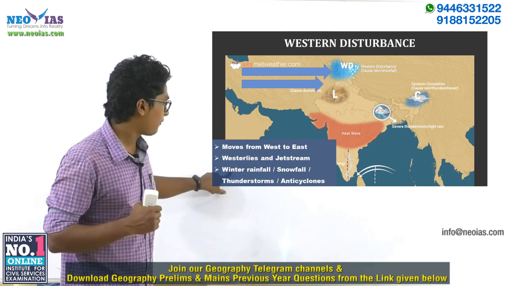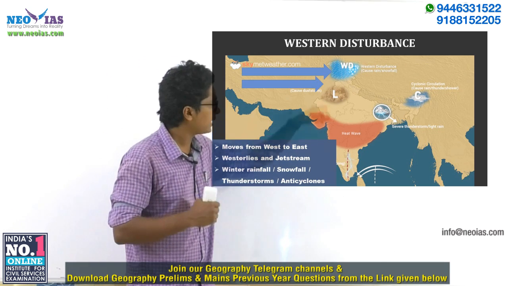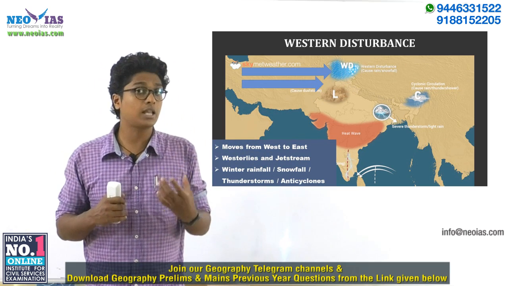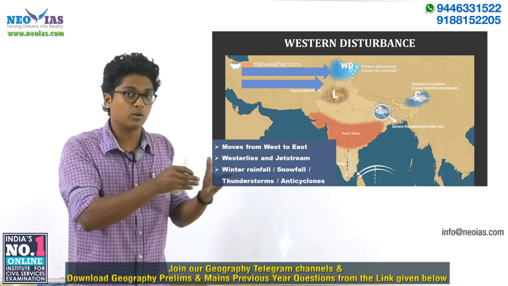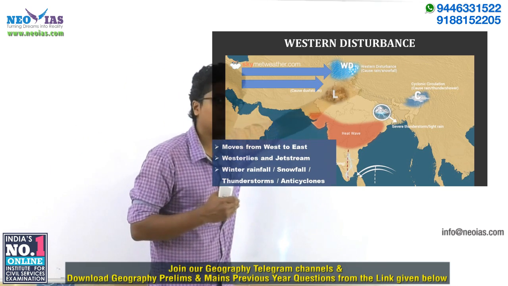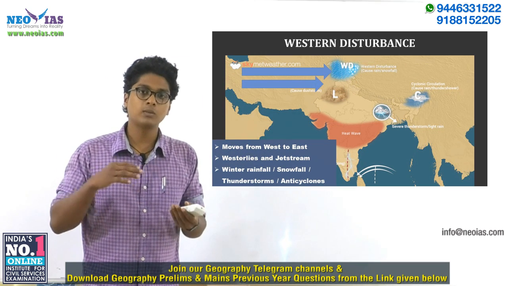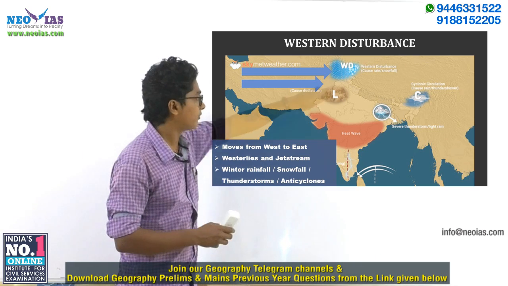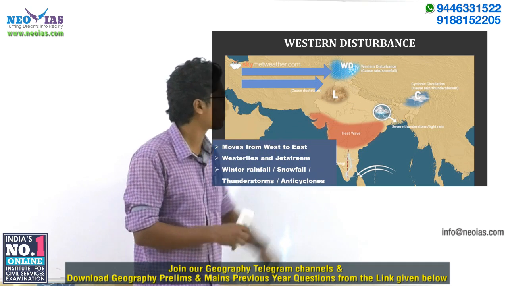The first one is the winter rainfall and the second effect is snowfall. In the Himalayan regions, in the western Himalayas, we are having snowfall, which is important for the glaciers there. The glaciers there are growing in size because of the snowfall, the form of precipitation itself. The snowfall will be taking place in the western Himalayas under the influence of western disturbance. So that's why the glaciers will be growing in size, and these glaciers are also important to sustain the river flow, which is important for agriculture in our northwestern regions as well as the plains.